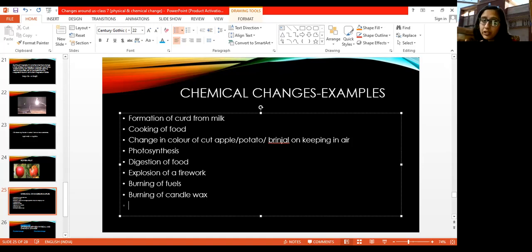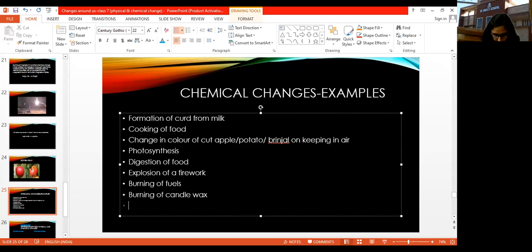But when burning of candle wax takes place, some new substances are formed, some gases are evolved. ठीक है, कुछ gases निकलती हैं उस reaction में. So that is how we can say that this is a chemical change. So just note down this difference. Melting of candle wax and burning of candle wax, both are different.